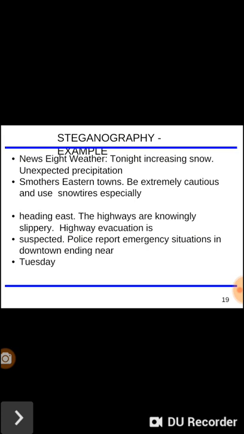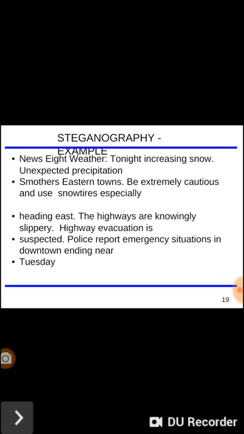So the steganography example: news at weather, tonight increasing snow, unexpected precipitation. Smoother cisterns towns, be extremely cautious and use snow tires especially.